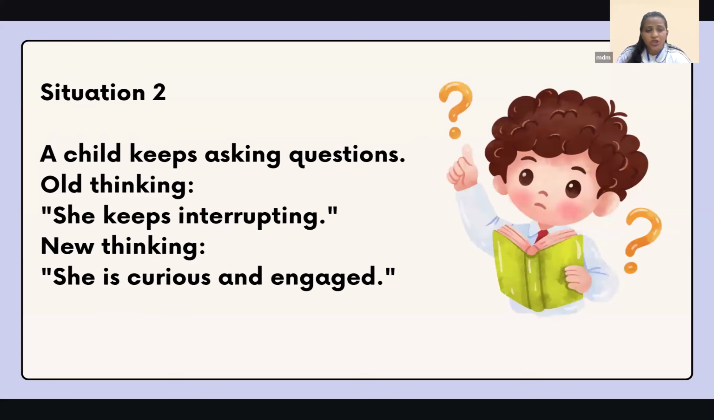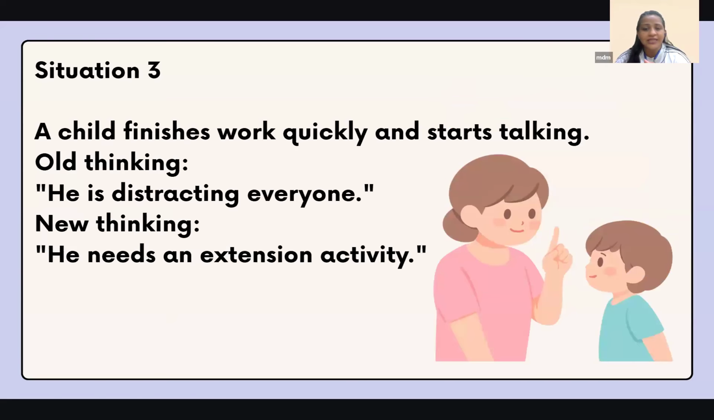The child keeps asking questions. The old thinking was, she keeps interrupting. Why not think, she's curious and engaged. She's listening. That's why she's asking you these questions. That's the best thing. The child finishes work quickly and starts talking. He is distracting everyone. Instead, say he needs an extension activity. Why not keep some backup ready? Just give Play-Doh. Okay, go sit in that corner and play with Play-Doh, rather than telling the child to wait.